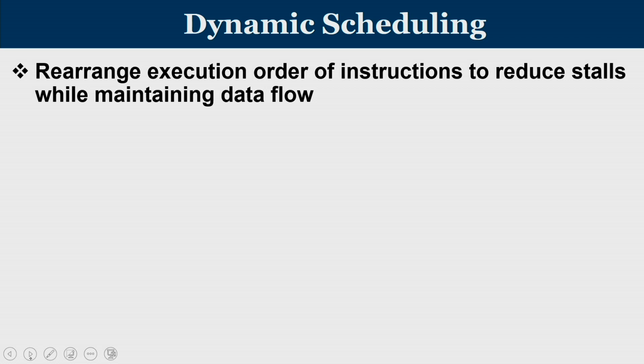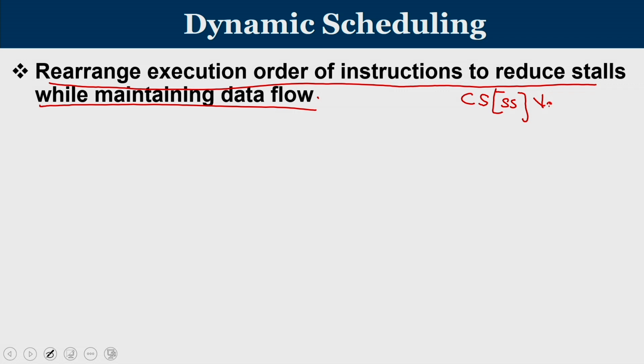The whole idea of dynamic scheduling is to rearrange the execution order of instructions to reduce stalls while maintaining the data flow. Let us try to understand the case of compiler scheduling, which is also known as static scheduling, versus hardware scheduling, also known as dynamic scheduling.